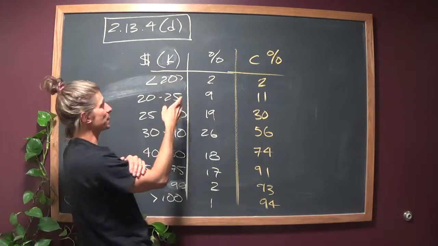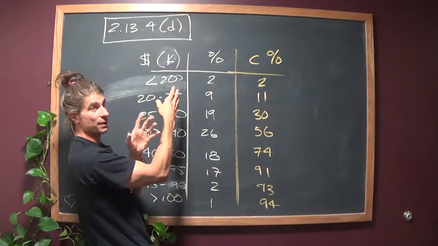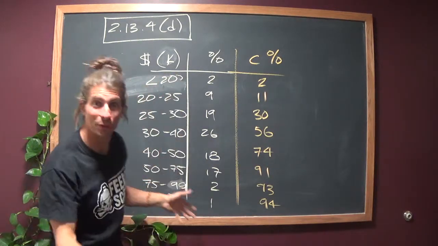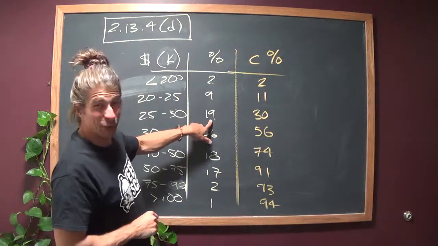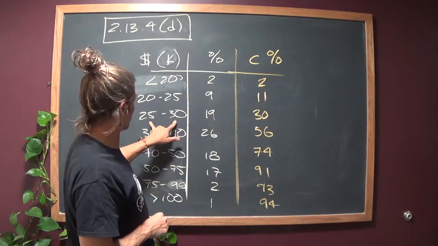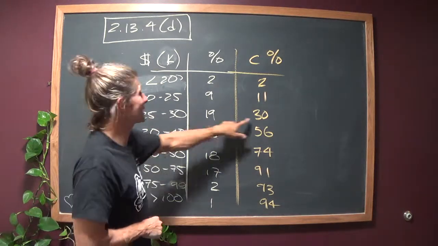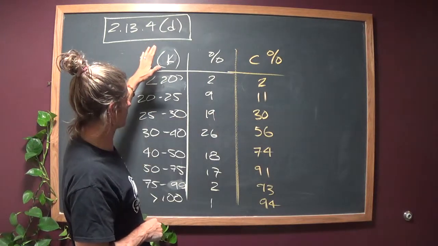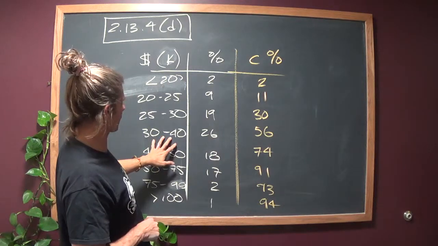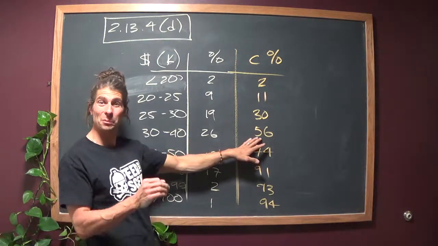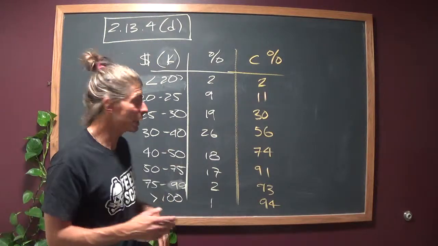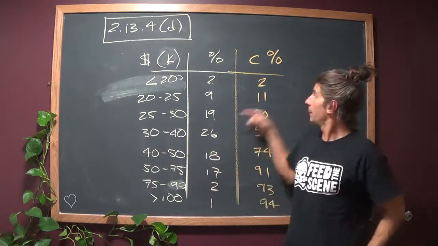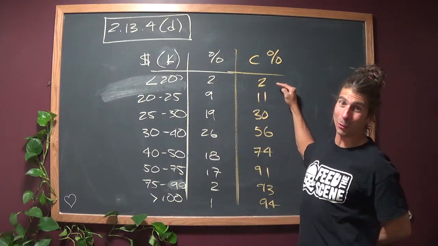And you can say 25 or less because this is the high point of this data range, including this one. It's also higher than that. You've got to make sure these are in numerical order, just like you do with medians. So, 19% said the middle class income was between $25,000 and $30,000, which means 30% of those polled said it was at most $30,000, maybe less. 26% said it was between $30,000 and $40,000, which means 56% of those polled said it was no more than $40,000. So what you're seeing here are the percentages that voted for each of these ranges, but what you're seeing here is the percentile ranks for those ranges.